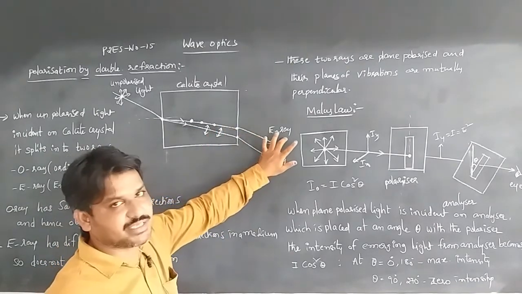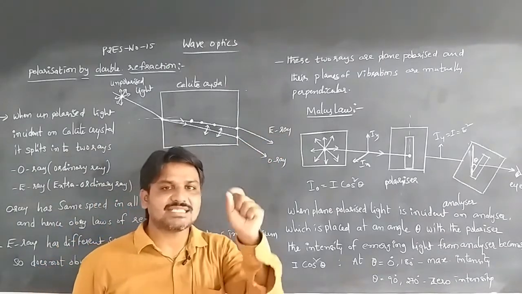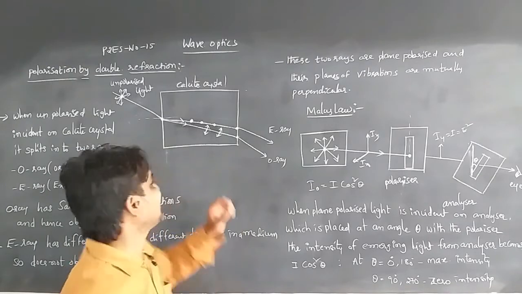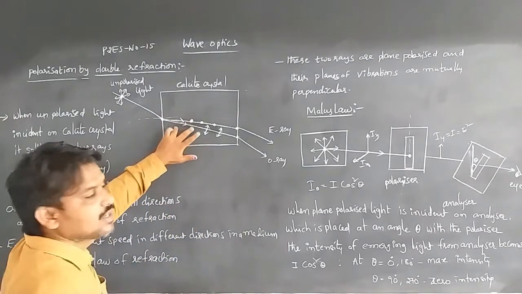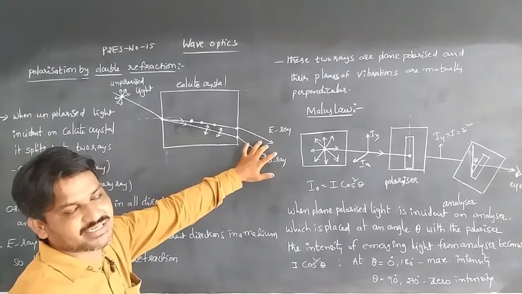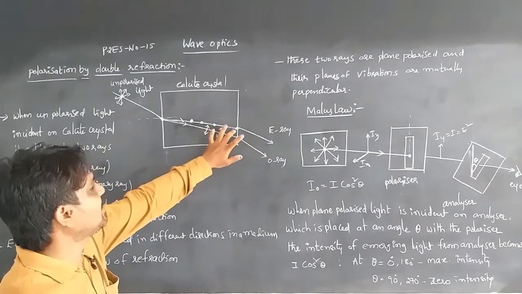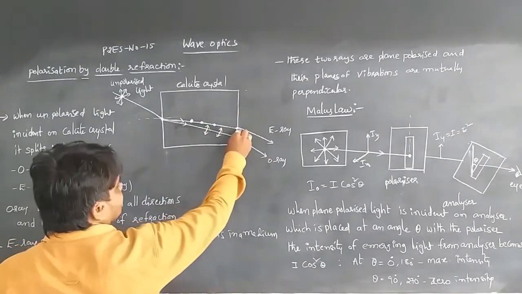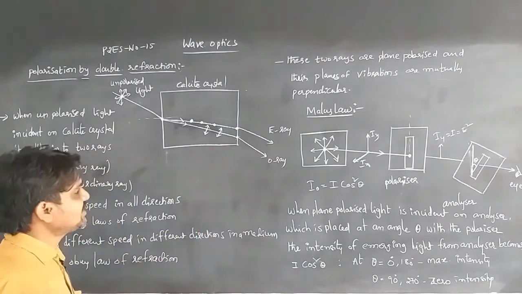When unpolarized light is incident on the calcite crystal, the light is split into two rays: the ordinary ray and the extraordinary ray. At the end of the calcite crystal they are refracted again.